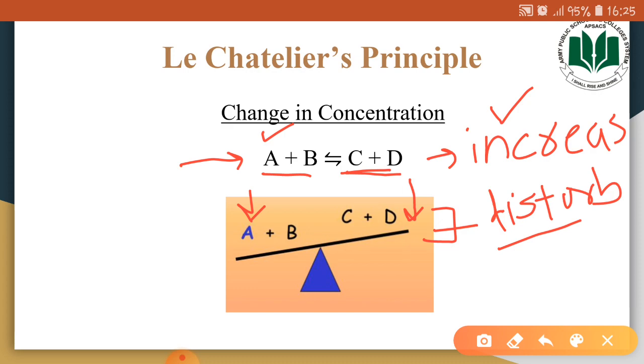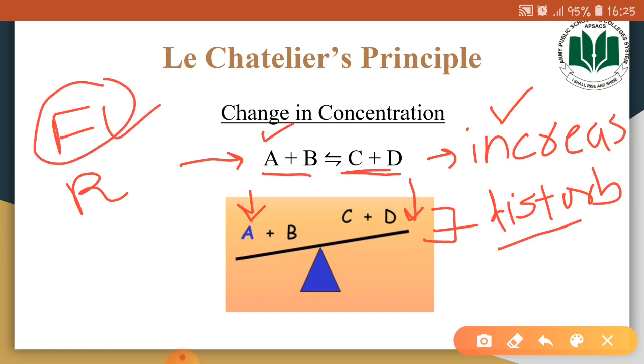Now, how do we increase the concentration of the products within the reaction mixture? We know that a reversible reaction consists of two reactions, forward and reverse. So tell me, which reaction is resulting in the production of products, forward or reverse? It is the forward reaction that is increasing the concentration of the products, because in the forward reaction the concentration of C and D is being increased, is being formed.